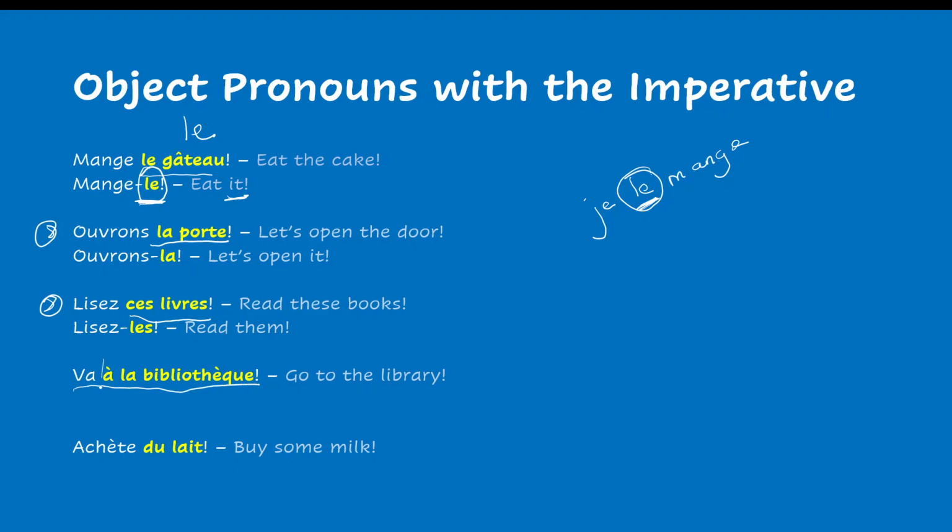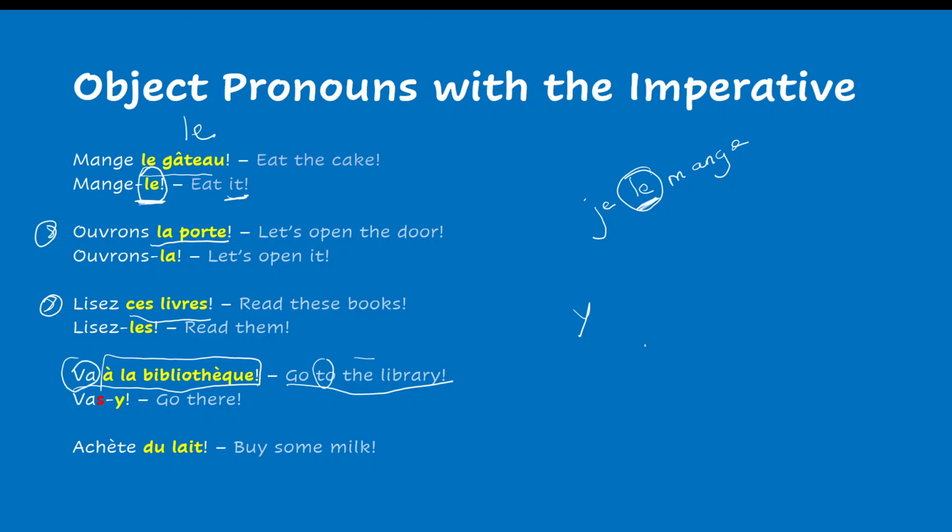Here, va à la bibliothèque. So remember here, à la bibliothèque, it's go to the library. You have a preposition and a place. You have to use y. Vas-y. Go there.